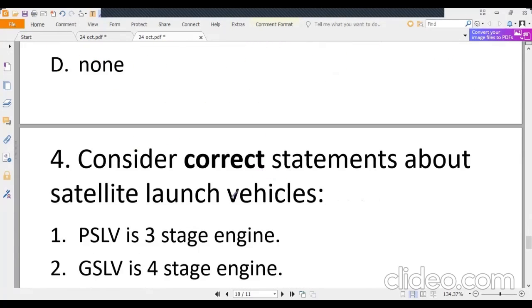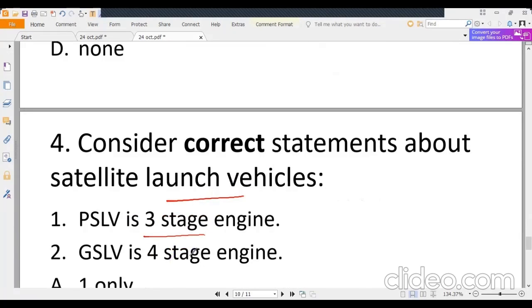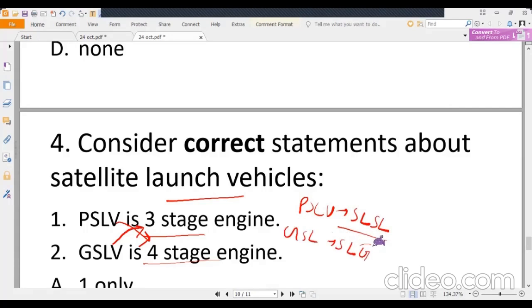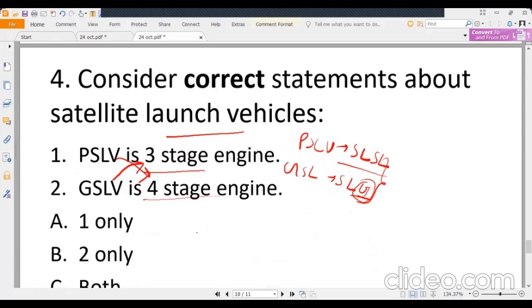Fourth is correct statement about satellite launch vehicles. PSLV is 3-stage engine. GSLV is 4-stage engine. Now, if you look at these options carefully, I have interchanged the options. PSLV is 4-stage engine. GSLV is 3-stage engine. PSLV comprises of solid, liquid, 4-stage. GSLV, solid, liquid, and last third stage is gaseous or cryogenic part. So option is D.